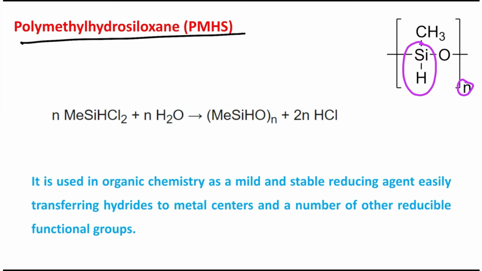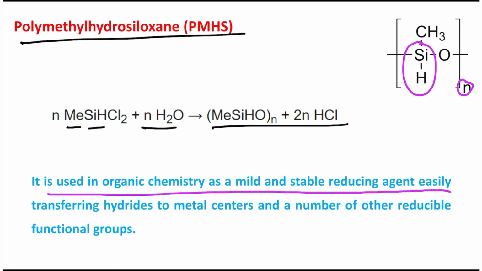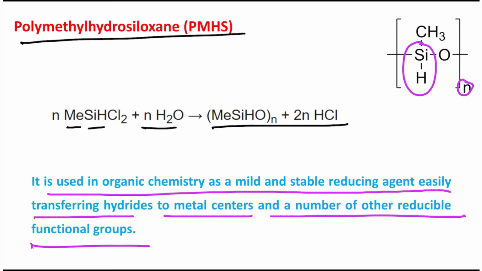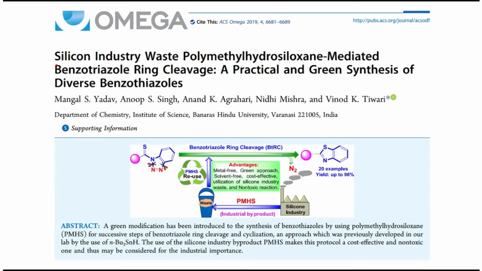And how is this produced? This is produced by the reaction of methyl dichlorosilane with water, and ultimately this molecule is produced. It is used in organic chemistry as a mild and stable reducing agent which easily transfers hydride to metal centers and a number of reducible functional groups. And this is interesting because it is a byproduct or waste of the silicon industry. So using chemistry, we are utilizing a byproduct in a normal reaction. That should be appreciated from the green chemistry point of view. It will reduce chemical pollution. So that's why this is interesting.